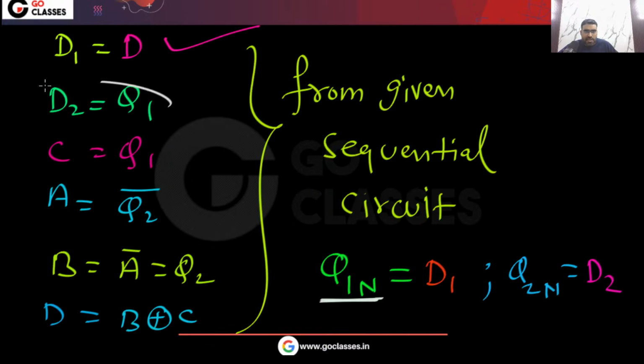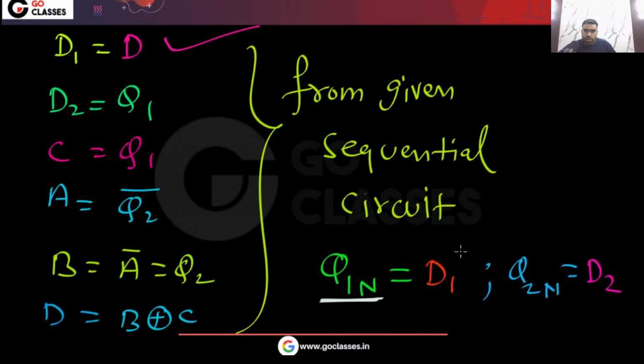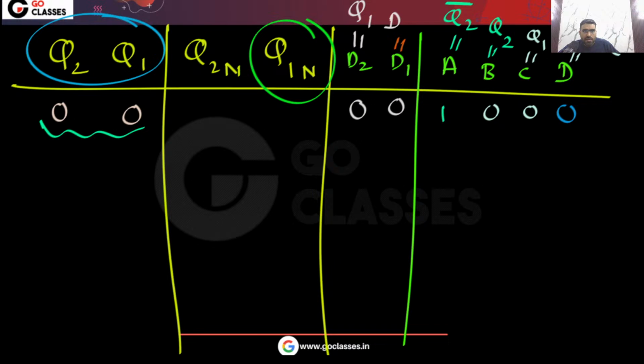What is D2? D2 will be same as Q1. So you can see D2, that is same as this Q1. So this will be 0. Now you can see what will be Q2 next, Q1 next. Q1 next, that is D1. So that will be 0. And Q2 next, that will be D2. That will be 0. Now, that's it.